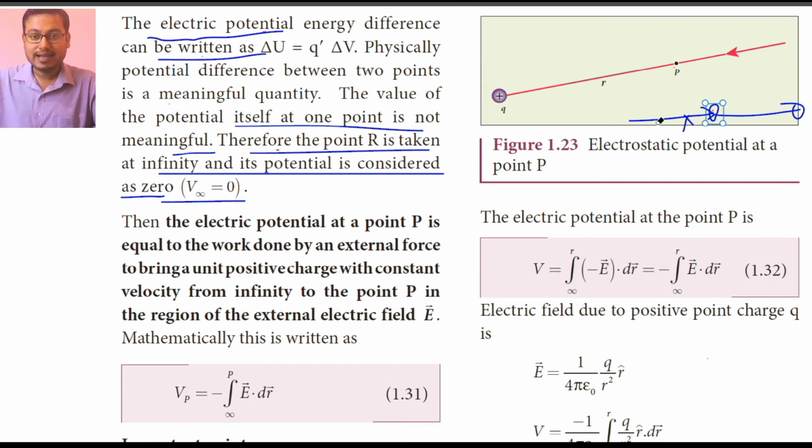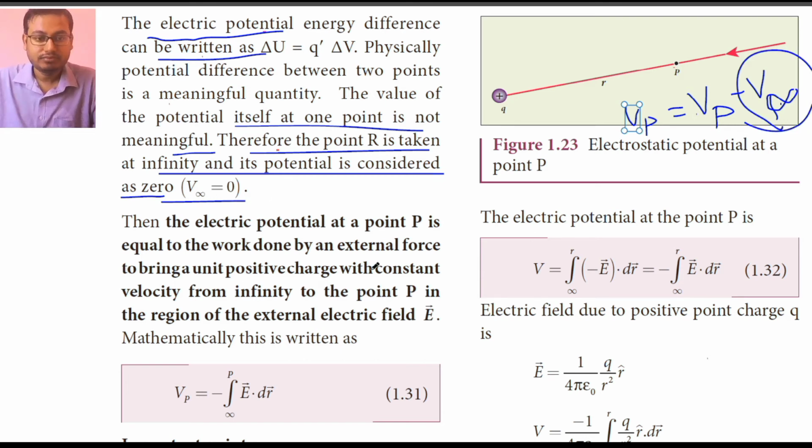So whenever we say potential at point P, the reference point is taken as infinity, and from that point a charge is brought to point P. When we write only Vp, meaning potential at point P, that is final minus initial, Vp minus V infinity, and as V infinity is taken as 0, it is written so.